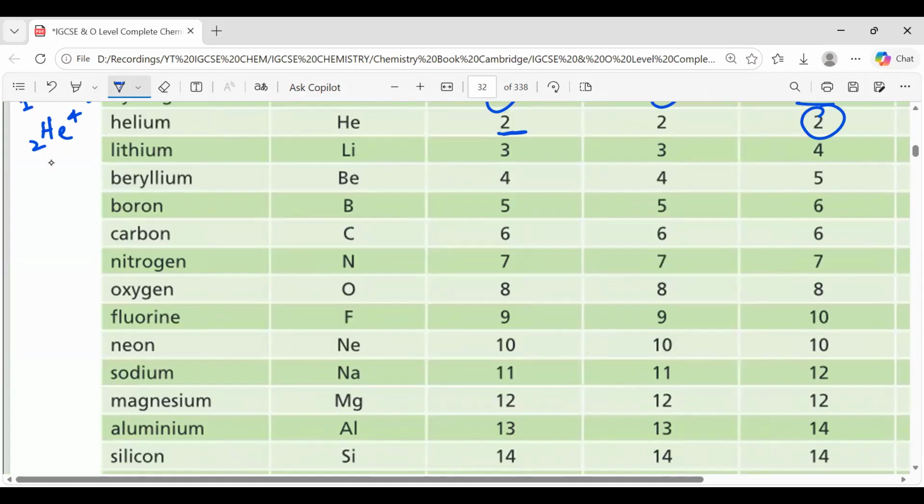So you will write it like this. It will be written like 4.